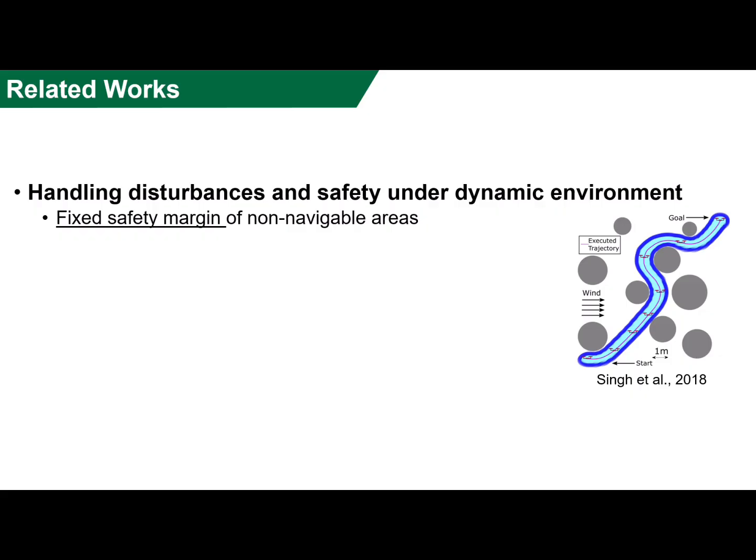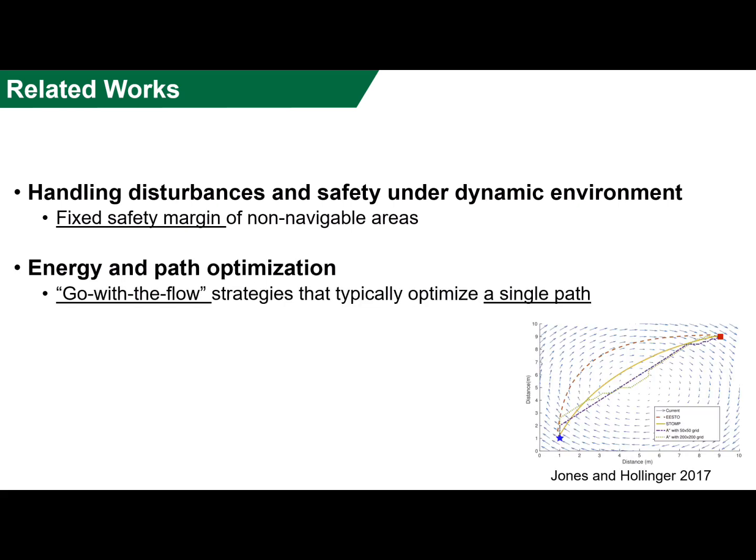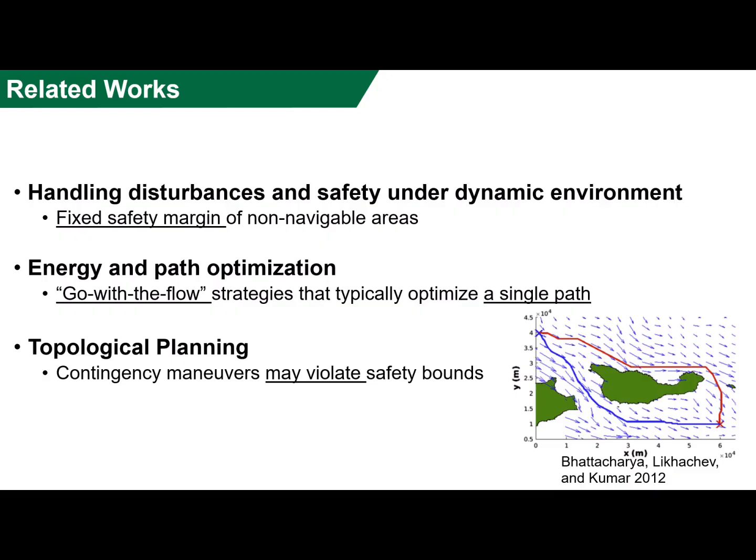Although prior work has addressed path planning under external disturbances, a fundamental gap remains in jointly reasoning about dynamic currents, safety, and efficiency cost. Some approaches handle disturbances using fixed safety margins. Others optimize the energy by going with the flow, but focus on a single nominal path. Topological planners generate distinct routes, yet do not explicitly consider adaptive safety guarantees under dynamic disturbances for a contingency maneuver.